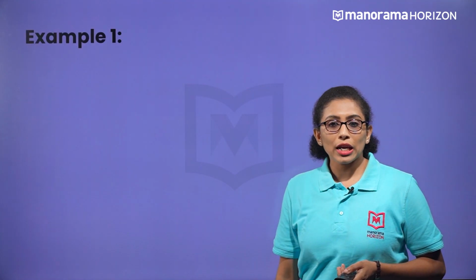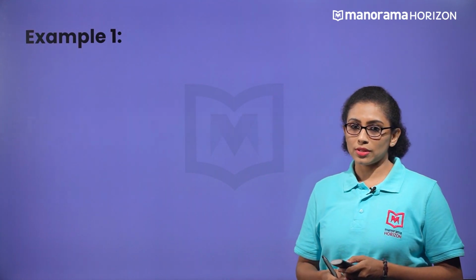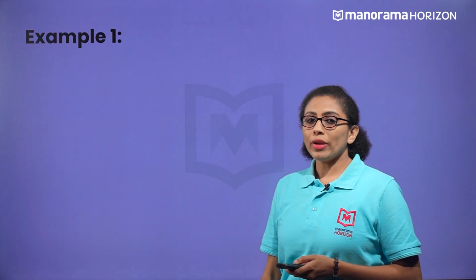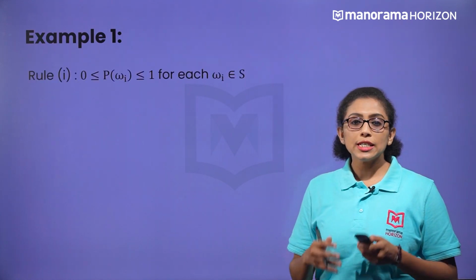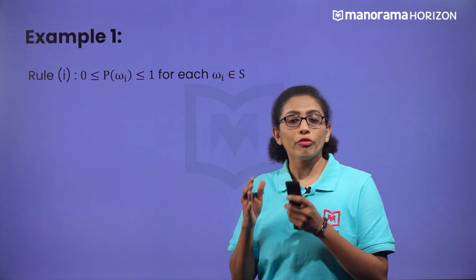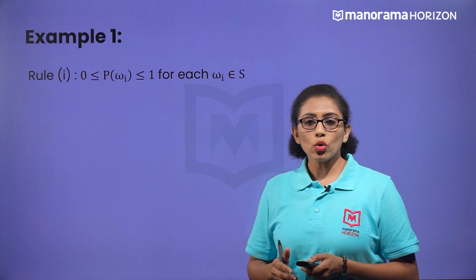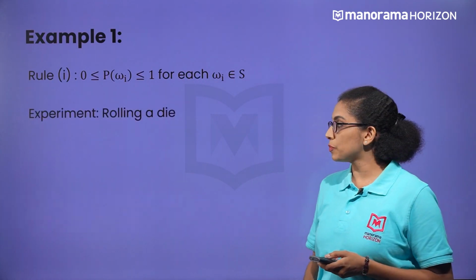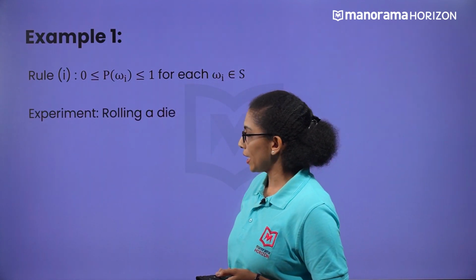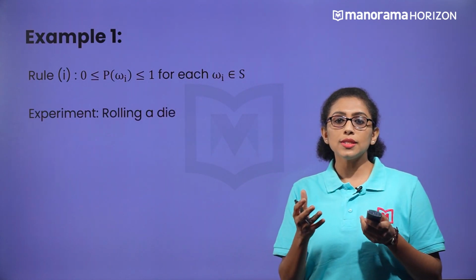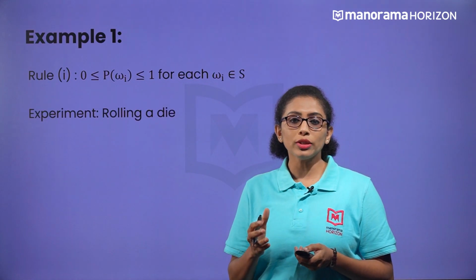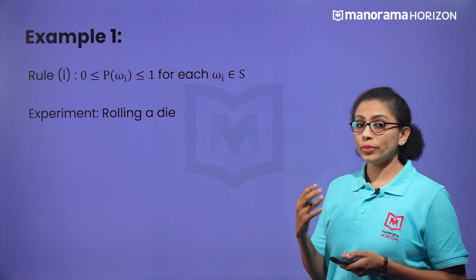Now, let us verify these rules one by one by considering various examples. We have the first rule, which says that the probability of an event is between 0 and 1. So, we have taken an experiment of rolling a die. The die consists of 6 sides. Based on that, how many outcomes do we have?